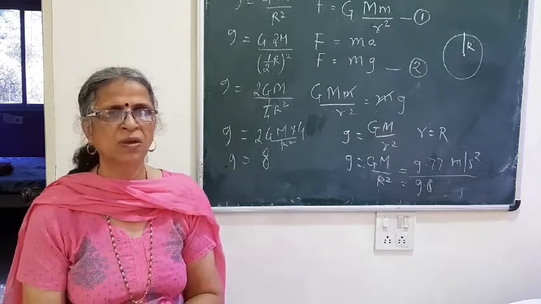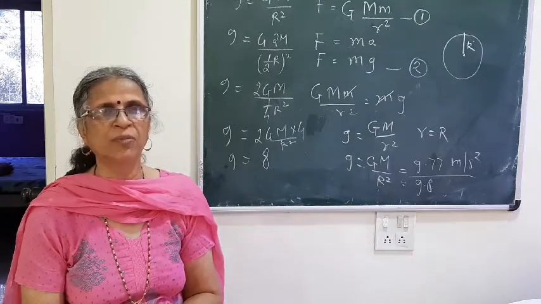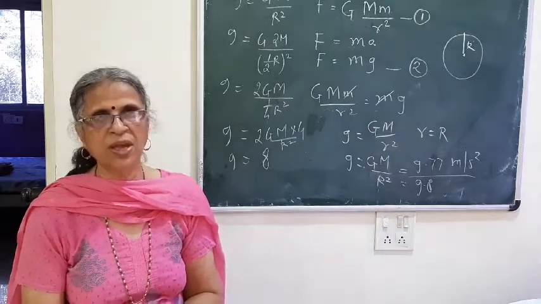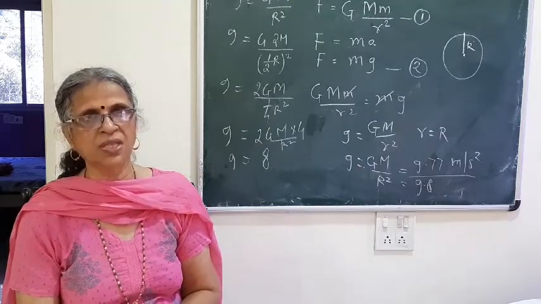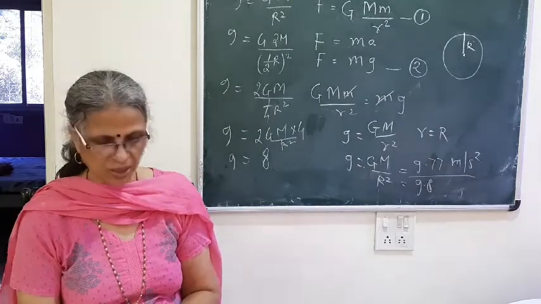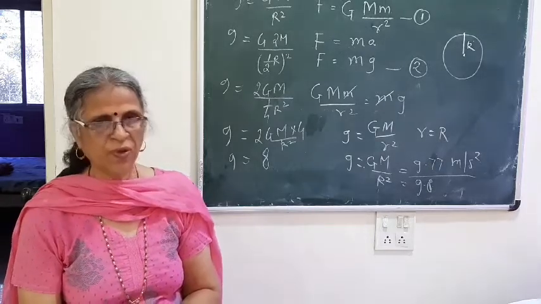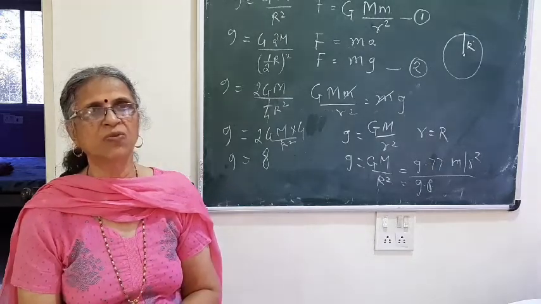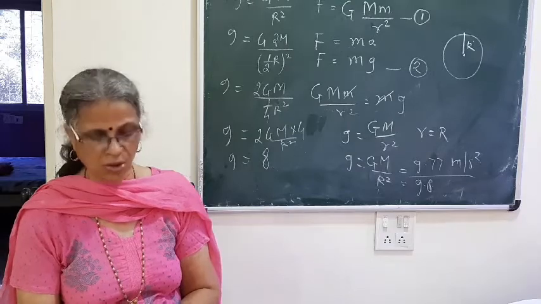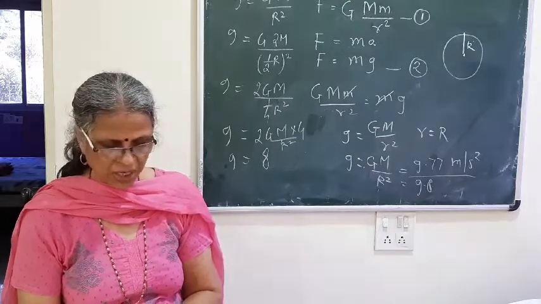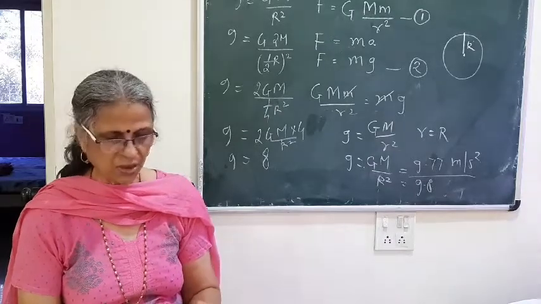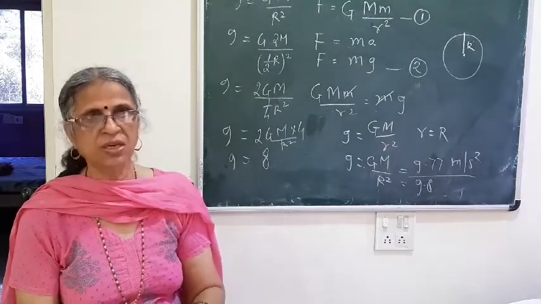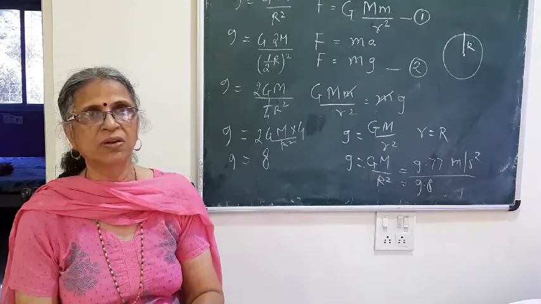Then they have given you the two terms, that is mass and weight, which are totally different terms. Actually, whenever we use them, we find them to be the same, but they are totally different. First thing, you know the definition of mass: mass is the amount of matter contained in the object, while weight is the gravitational force exerted by the earth on the object, or the gravitational force with which the earth attracts the object. So that is the weight.